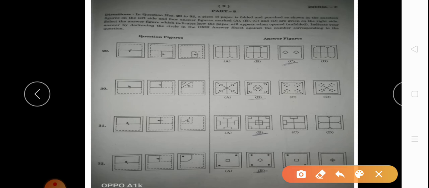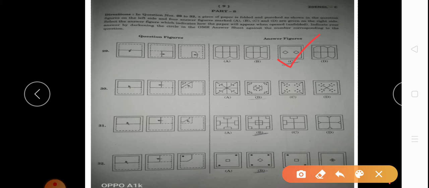These questions tell: first you have one paper, then you fold it to 1/2, then 1/4, then you cut some part. Okay, then what will be the answer? Then what will be the shape of that paper? Its answer is option C. You can do it practically. You can fold the paper that way and cut.